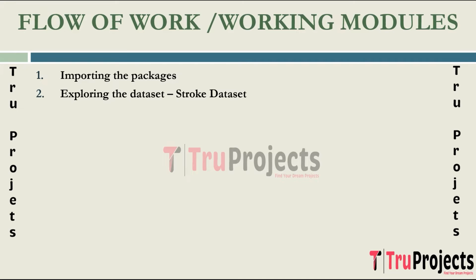The dataset provides valuable insights into the factors associated with stroke, with binary indicators for hypertension, heart disease, and marital and residence status. This dataset is loaded and explored. This includes examining the structure of the dataset, checking for missing values, and gaining insights into the distribution and characteristics of the features. The next step is data processing.